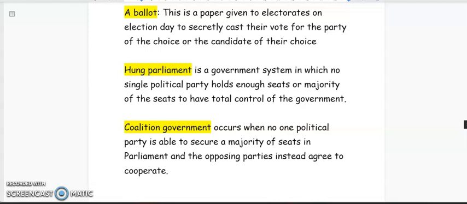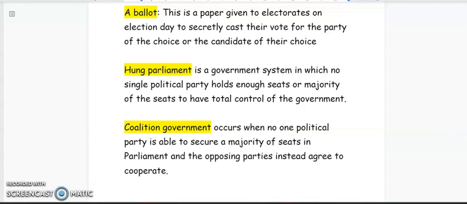But in a hung parliament system, no one party holds the majority of the seats, right? So no single political party gets a chance to have total control of the government. And we refer to that as a hung parliament. And we are going down very nicely.